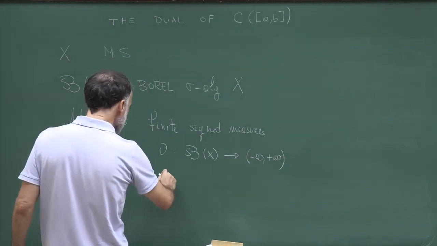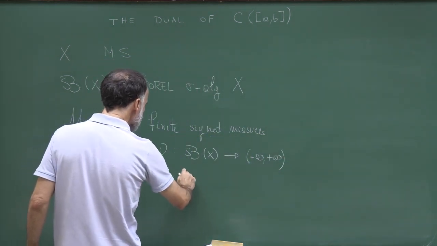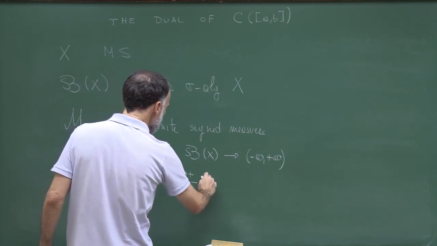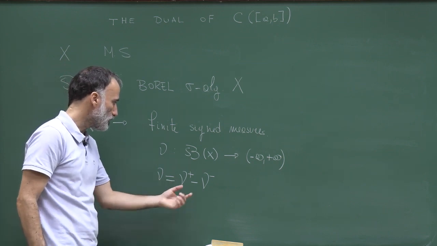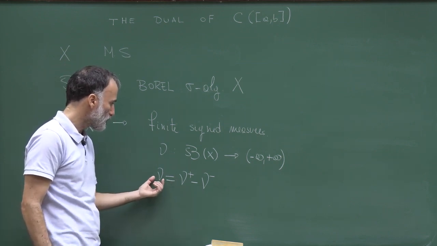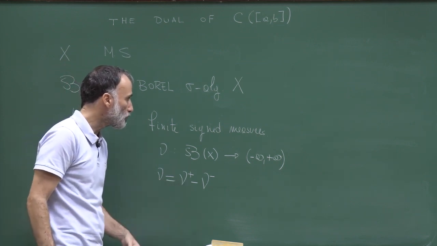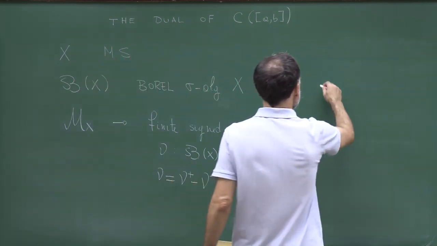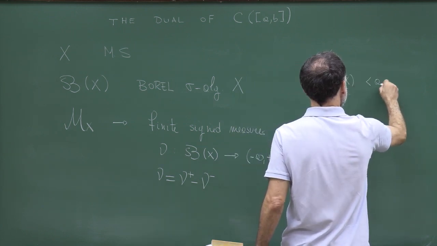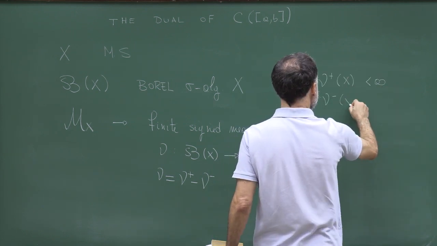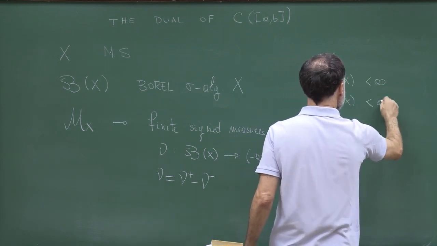If I decompose nu as nu plus minus nu minus, using the Hahn-Jordan theorem, which allows me to represent this measure as the difference of two non-negative measures, then nu plus of X is finite and nu minus of X is finite.